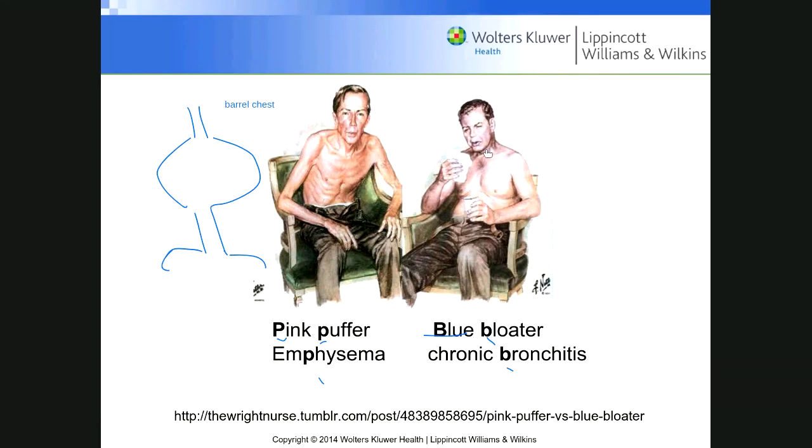Blue bloater, on the other hand, the skin looks blue, not getting enough oxygen. Okay, blue, and he tends to be overweight. He also has, both of them have shortness of breath. I would say this guy also has chronic coughing as well. So with the blue bloaters you get chronic coughing.